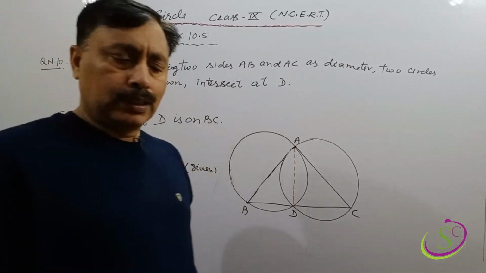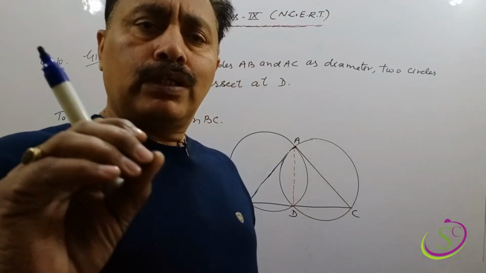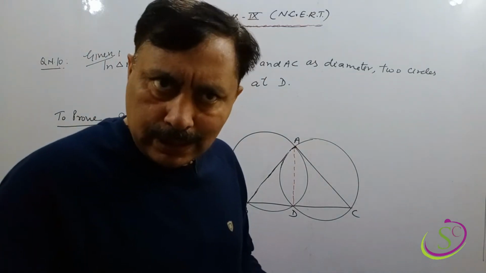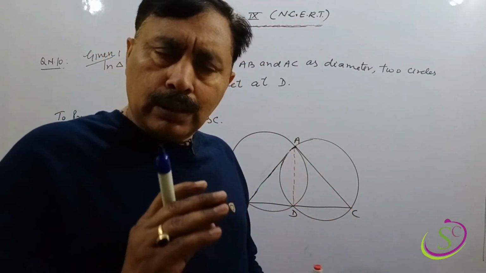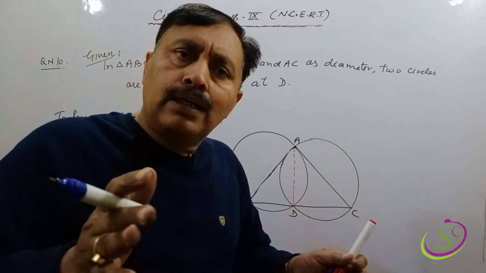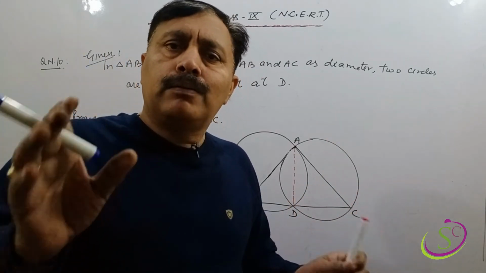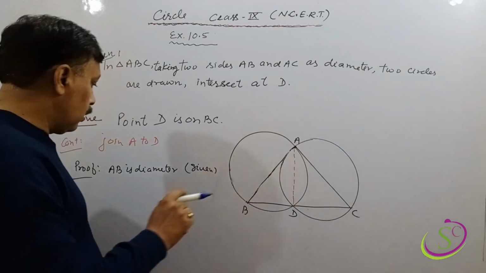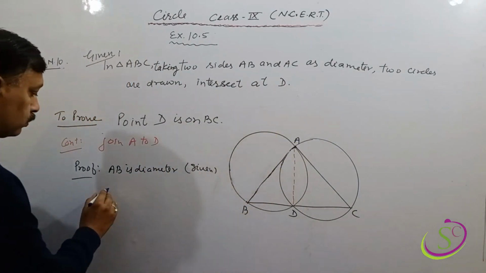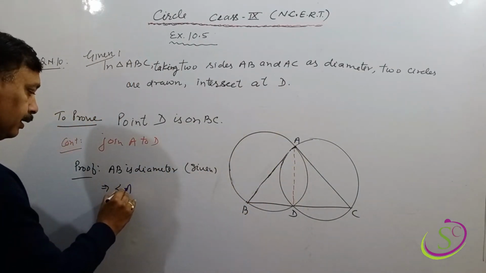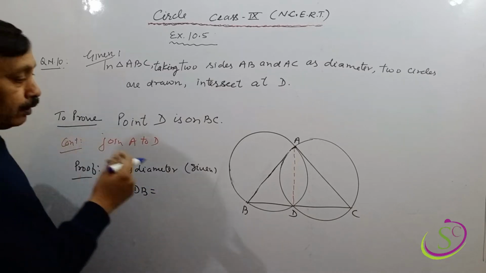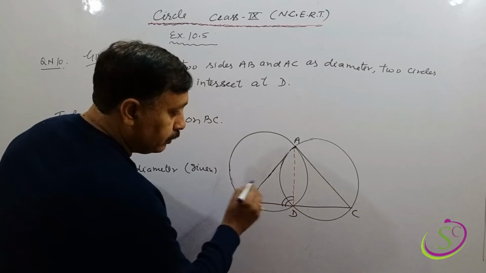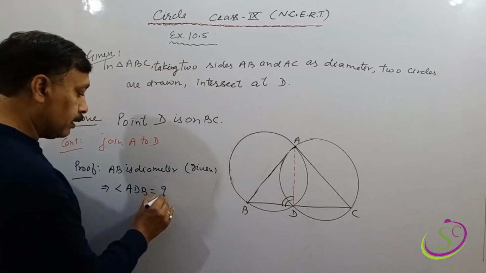It is itself saying in the question that AB is the diameter, and we are all well familiar now that the angle in a semicircle, the angle subtended by the diameter at a point on the circle, will be a right angle. So angle ADB, where is ADB? This angle ADB is equal to 90 degrees.